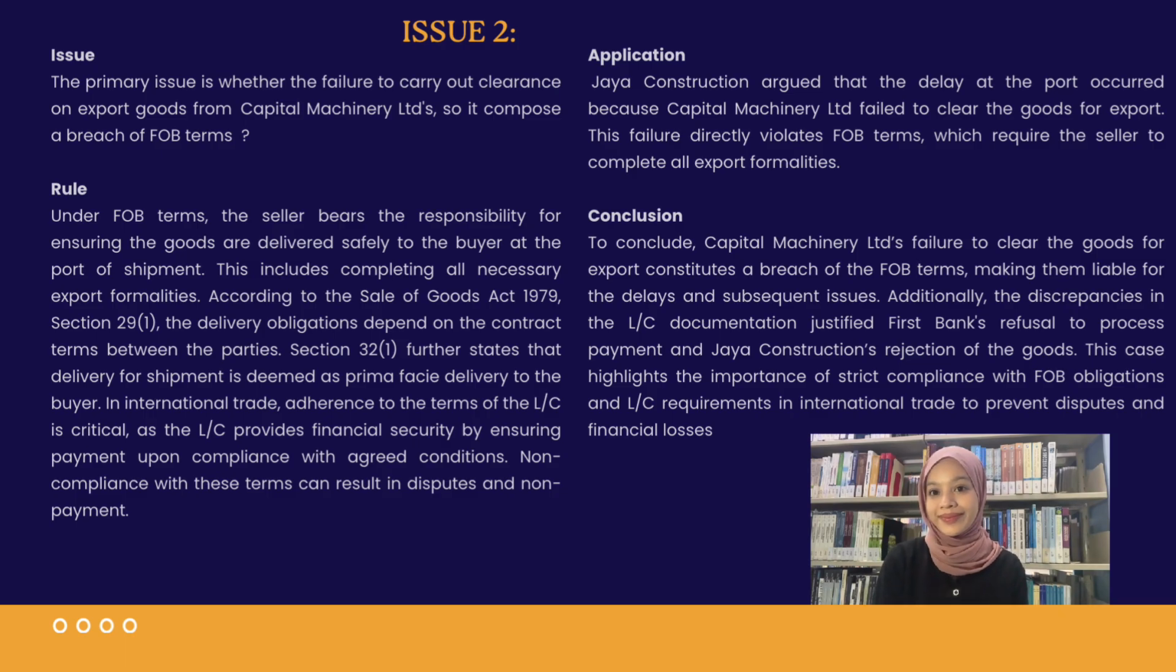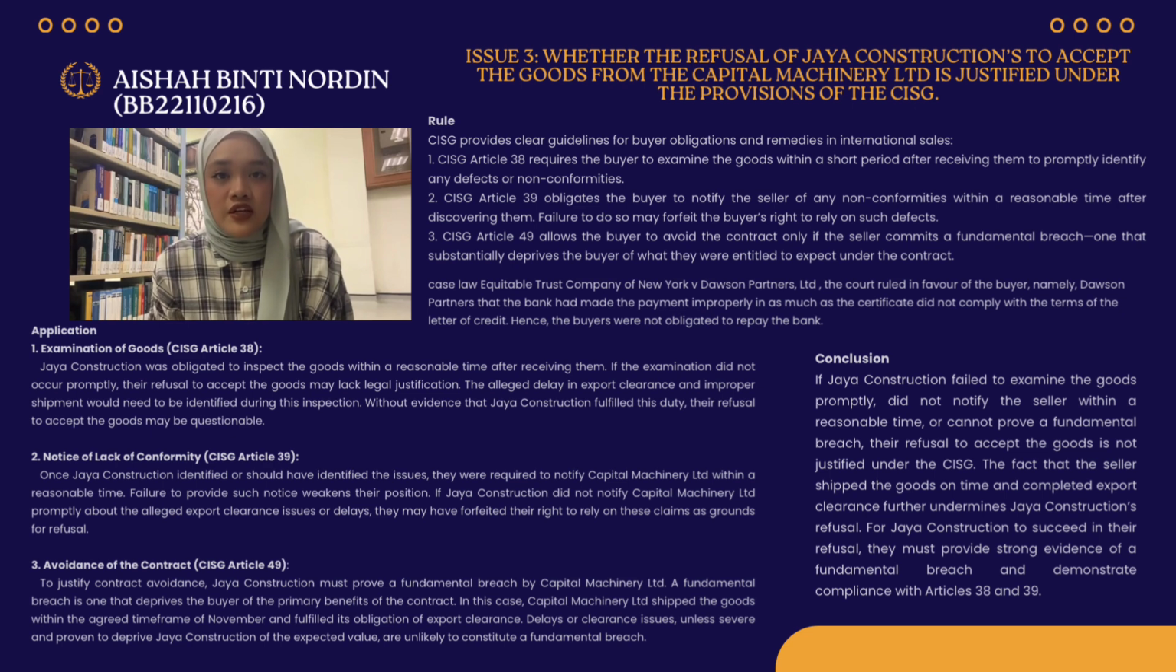So the third issue is whether Jaya Construction's refusal to accept the goods is legally justified under the CISG. Specifically, we will assess, number 1, whether Jaya Construction examined the goods as required under CISG Article 38. Number 2, whether they provided timely notice of non-conformity under CISG Article 39. And third, whether the seller committed a fundamental breach under CISG Article 49 that could justify avoidance of the contract.